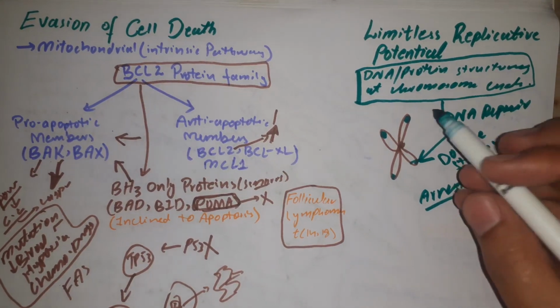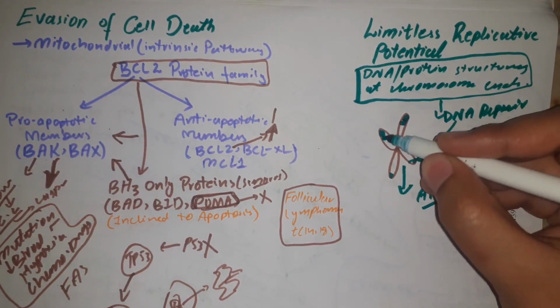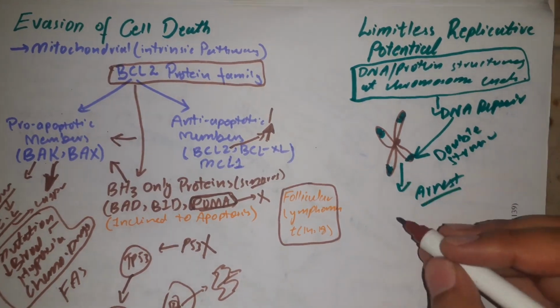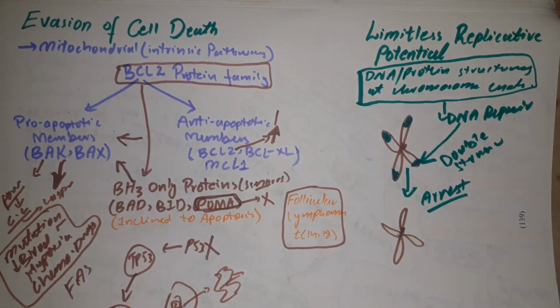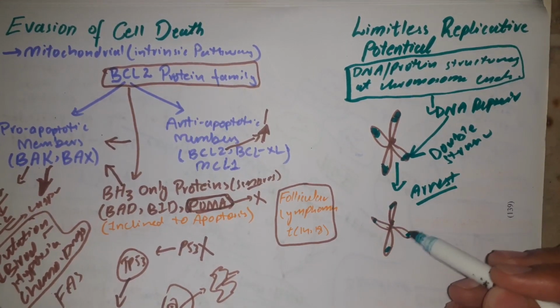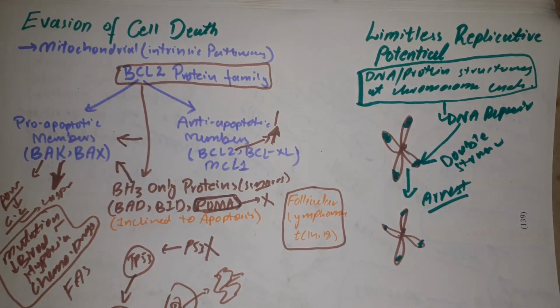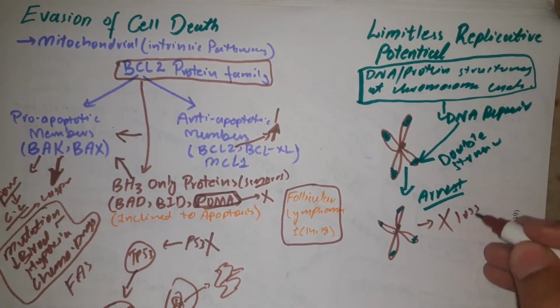So what happens when a cell continues to divide again and again, this telomere gets shortened. Supposedly here was its length, and in the next division its size will go down. In the next division the telomeres have shortened, and in the next division they will shorten more and more, and as a result a stage will come in which telomere length is so shortened that the cell is not capable of dividing more, and there is loss of cell division.